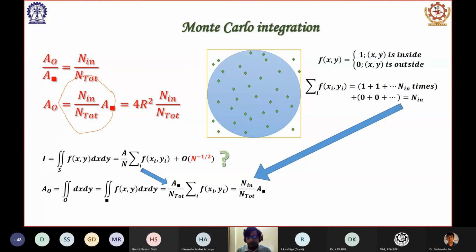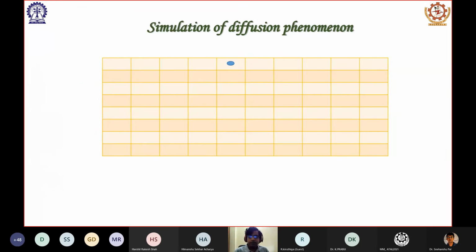So one demonstration I will show is related to the simulation of the diffusion phenomenon. You know what diffusion is. Material scientists know about it, chemists know about it, chemical engineers know about it, physicists know about it, and they use it again and again. Diffusion means when some substance is present in very high concentration at one point, then if we leave it on its own, the substance diffuses in the outward direction. It moves away from the initial position, and with passage of time the thing spreads out.